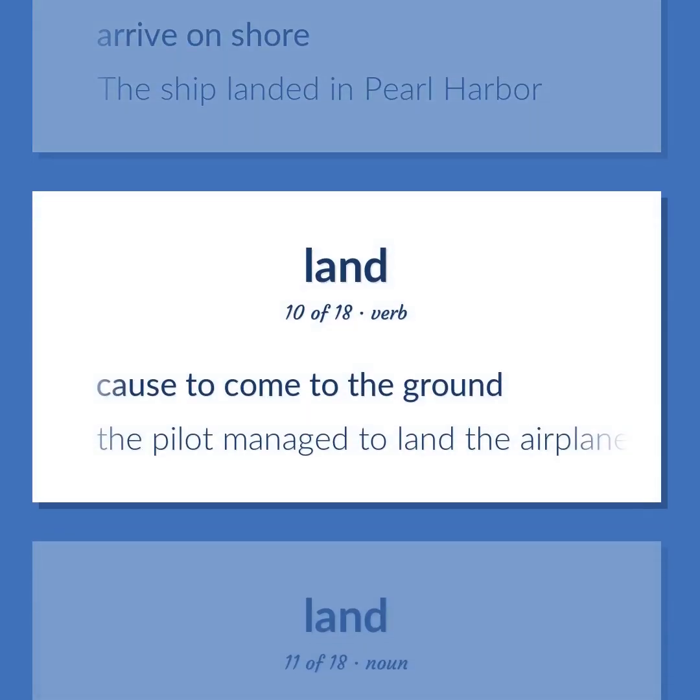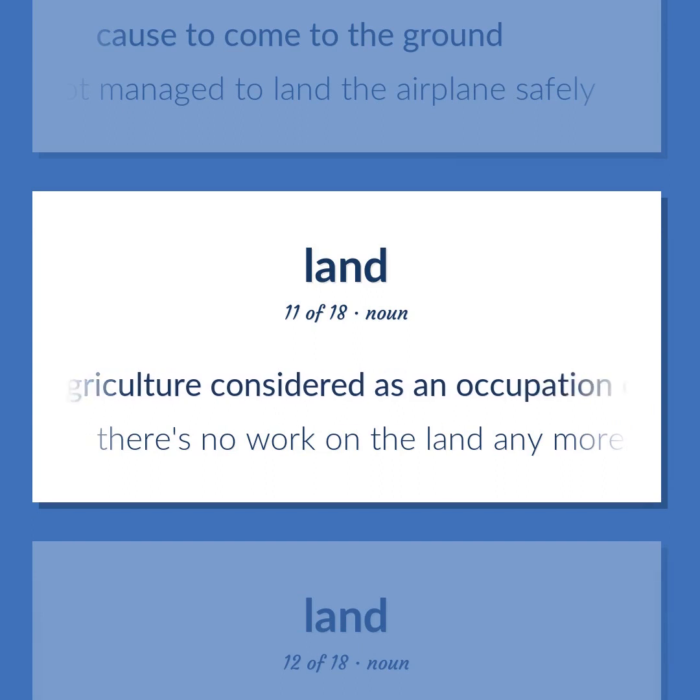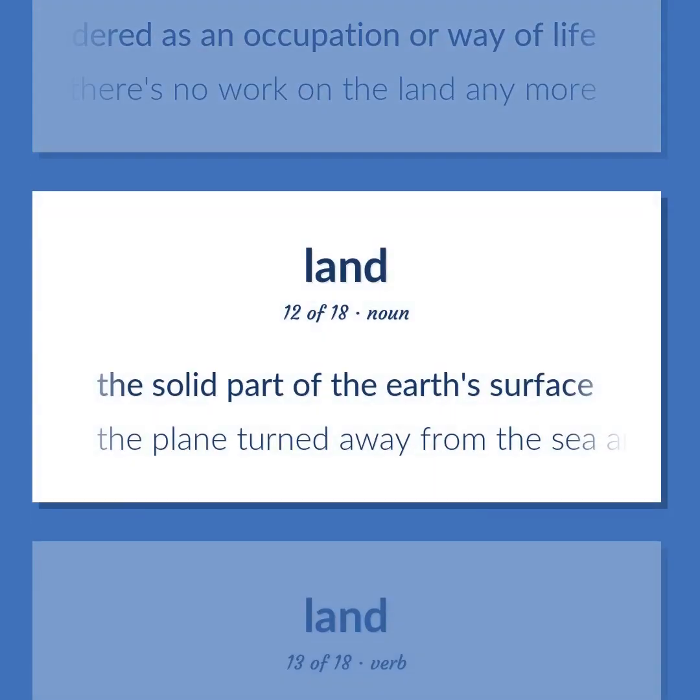Cause to come to the ground. The pilot managed to land the airplane safely. Agriculture considered as an occupation or way of life. There's no work on the land anymore. The solid part of the Earth's surface. The plane turned away from the sea and moved back over land.